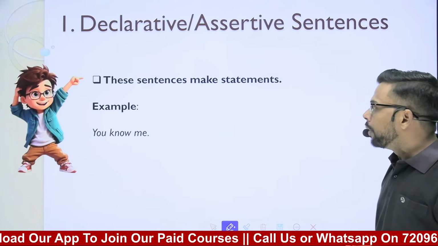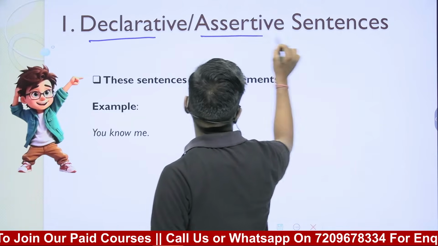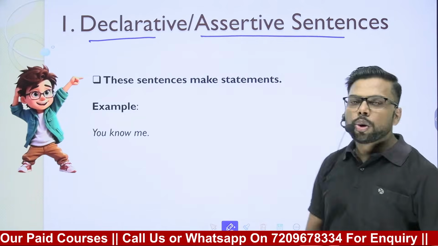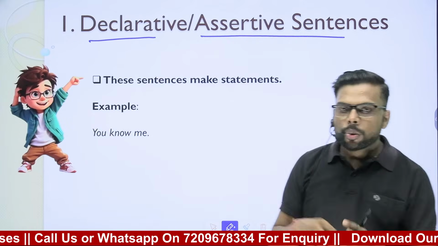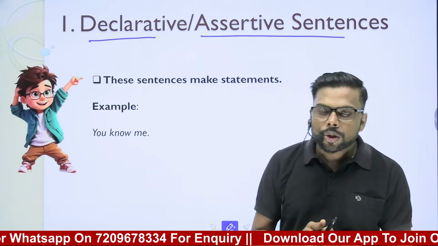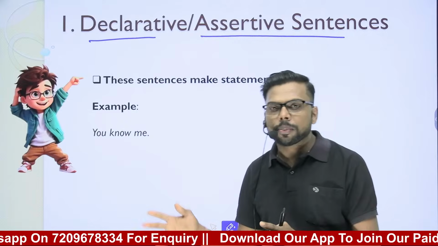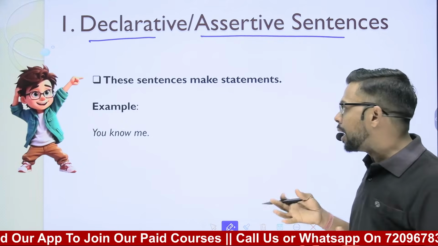Let's first start with the declarative, or also we can say assertive sentences. So what do you mean by the word declarative? The word declarative is made from declare. Declare means to declare something, in other words, to make a statement.